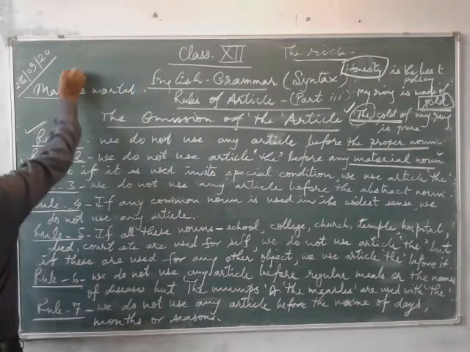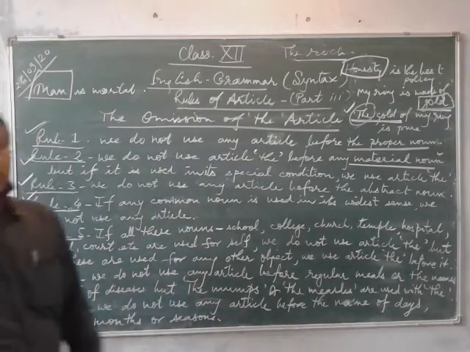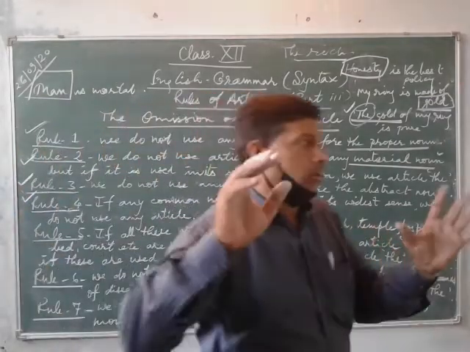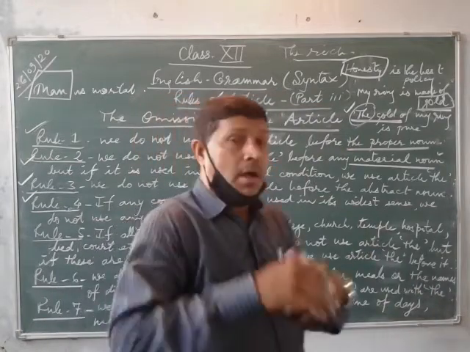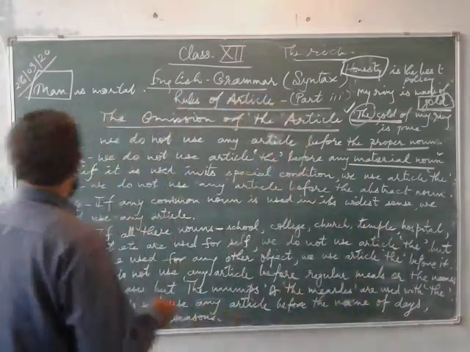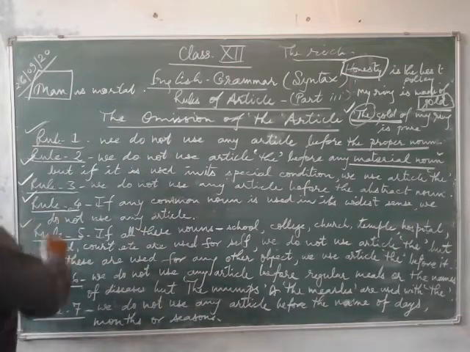Man is mortal means for the whole society, for all human beings, for all living beings. That is man. So it is used in its widest sense. Okay? See, rule number 5.